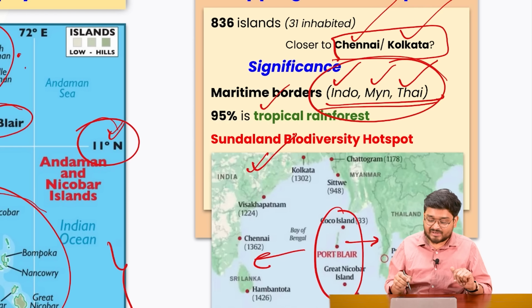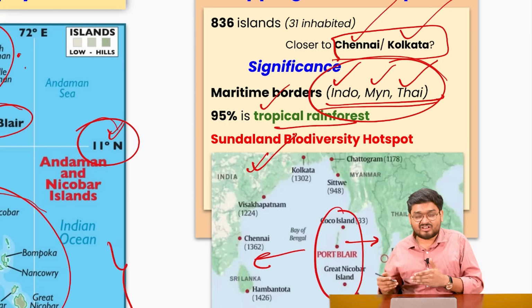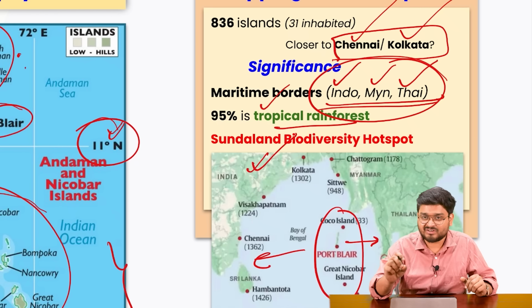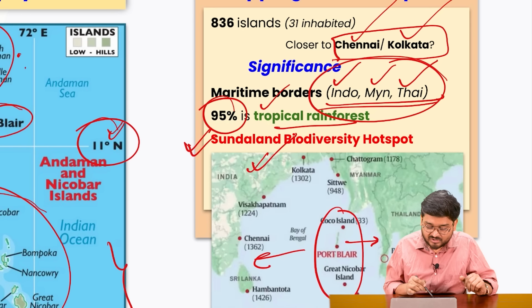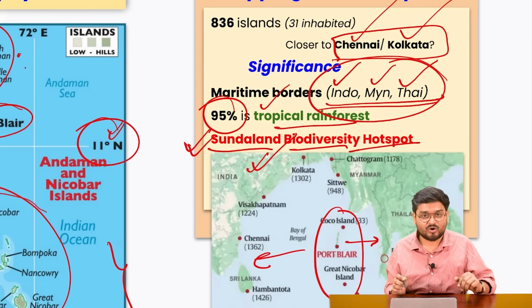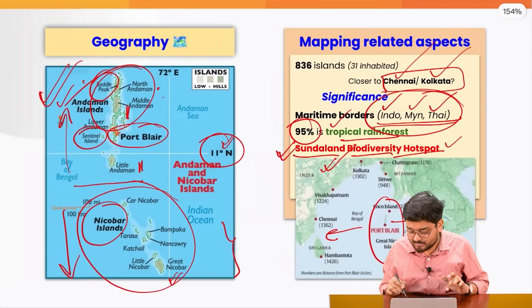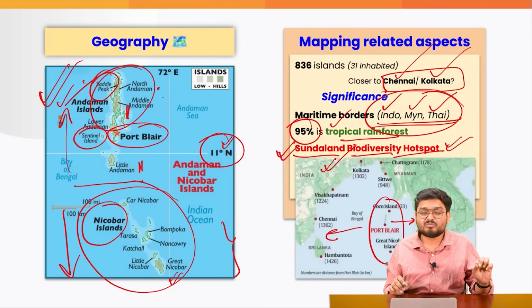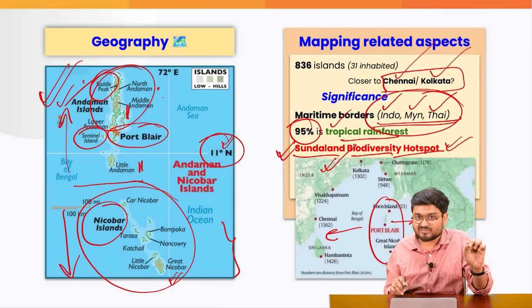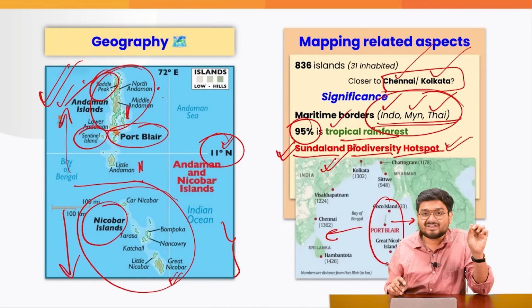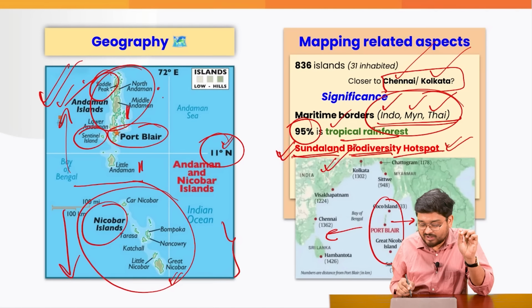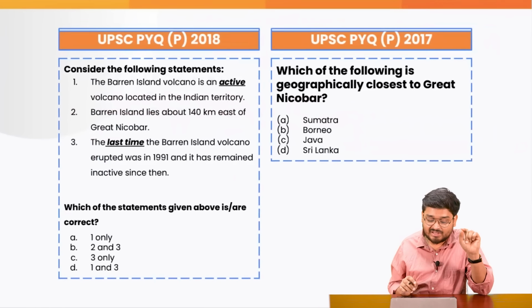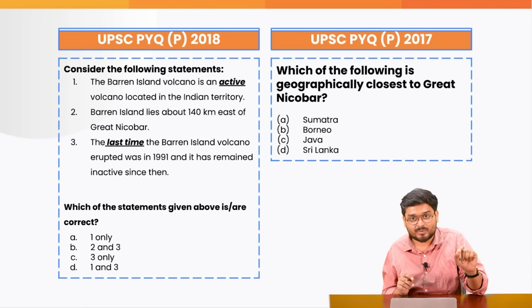You have to also keep in mind that this entire stretch is very rich in biodiversity because 95% is tropical rainforest. It is also part of the Sundaland biodiversity hotspot. In the comment section, can anyone let me know one of the top species facing critical threats of extinction located in the Sundaland biodiversity hotspot and also in the Andaman Islands and the Nicobar Islands?